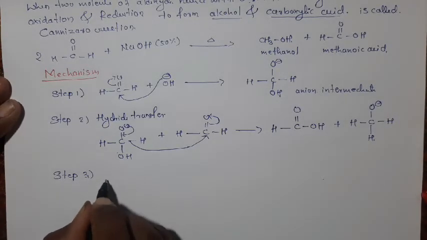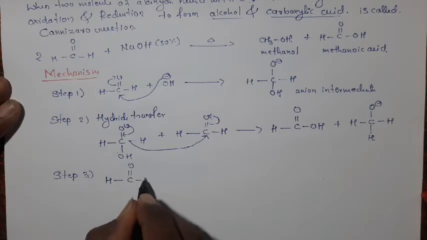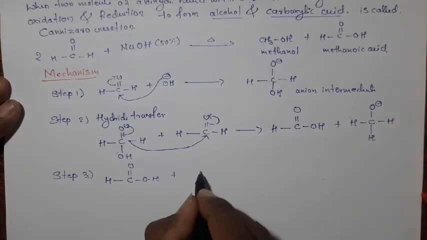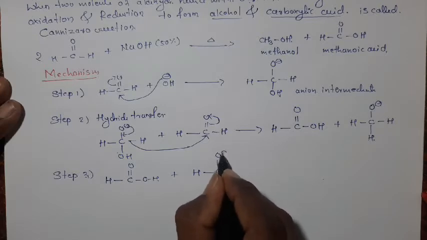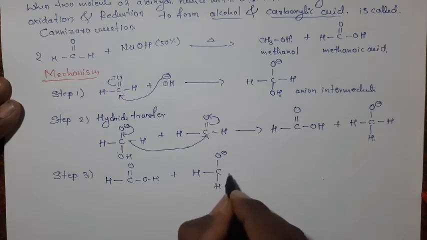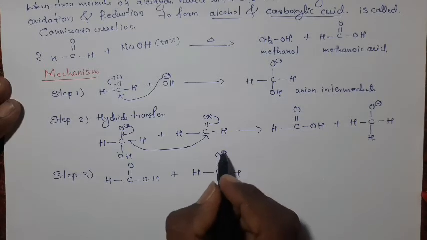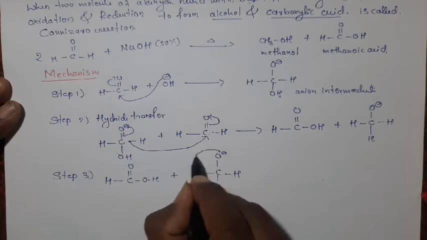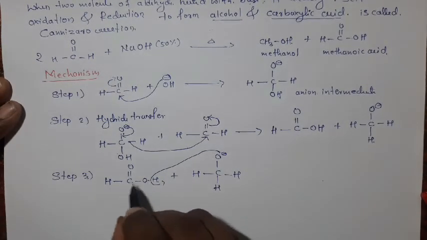Here we have H C double bond O, OH, and next H C O minus H H. This negatively charged oxygen, to attain stability, abstracts the proton from this carboxylic acid.